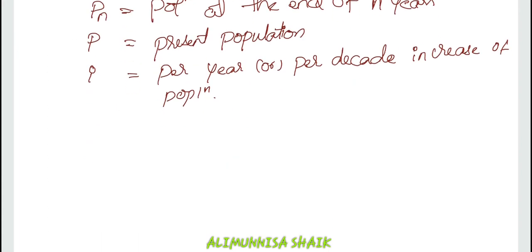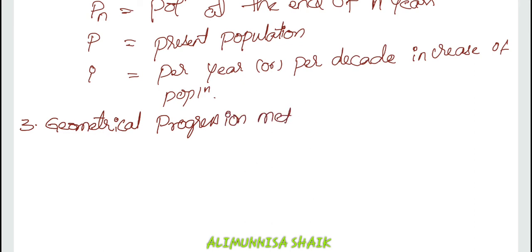What is the third method we are having? Method number 3 is the geometrical progression method. In this, a constant percentage growth is assumed for equal periods of time. Here we will be assuming a constant or equal period of time. The growth will be counted as a constant percentage.